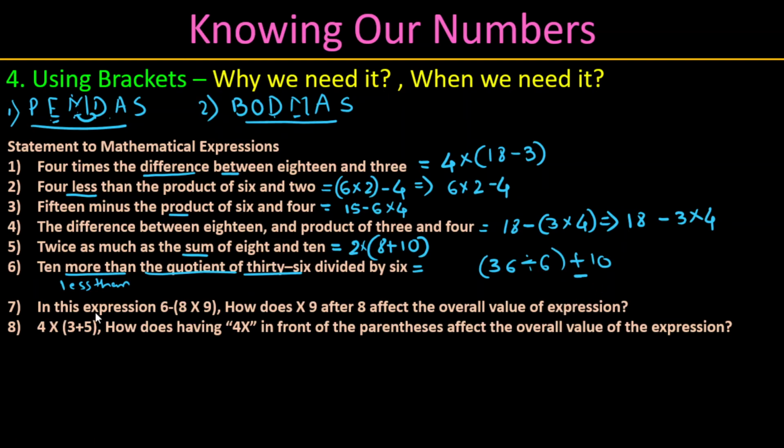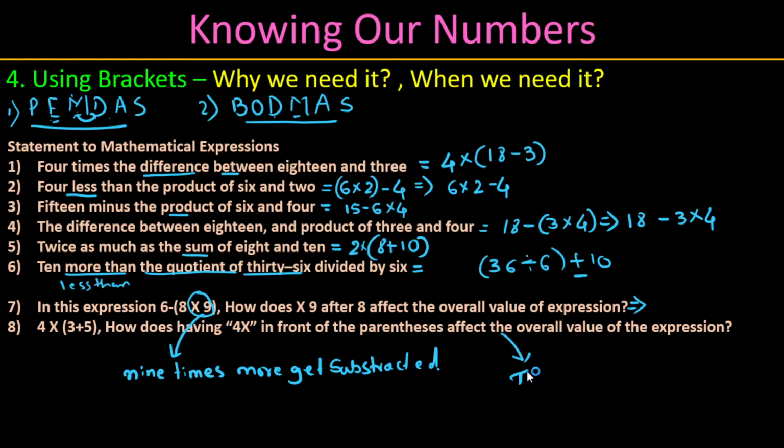So read the next one. In this expression, 6 minus 8 into 9, how does the number, into 9 after 8, affect the overall expression? This can be written as 9 times more gets subtracted. That is the meaning of this one. Let's go with the last one, where 4x is always the value, 4 times greater. This is how it should be.